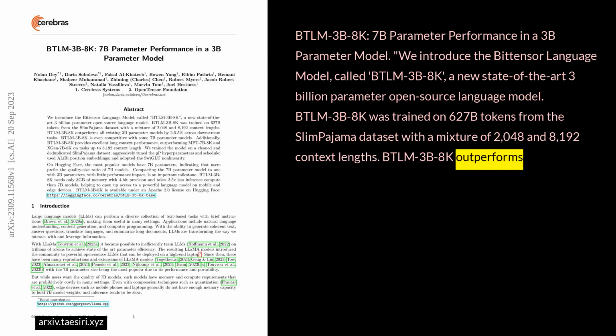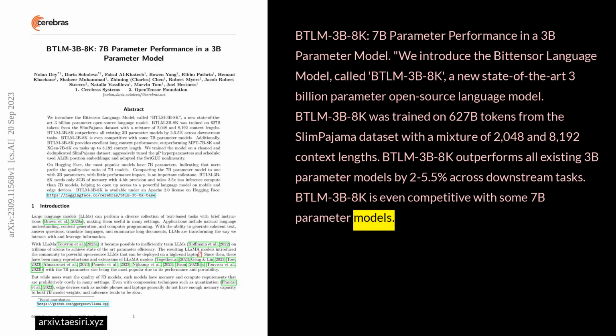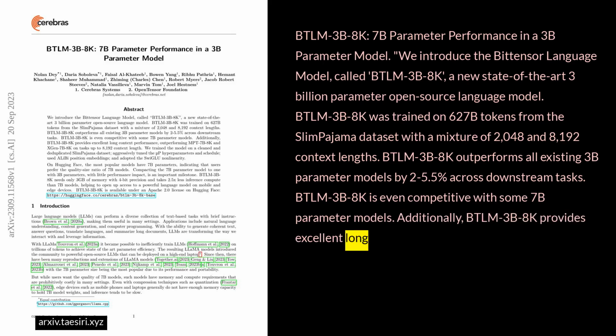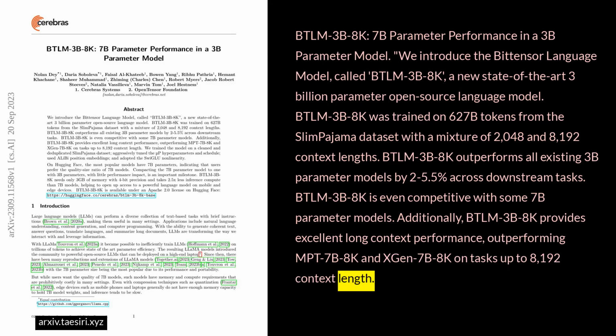BTLM-3B-8K outperforms all existing 3B parameter models by 5.5% across downstream tasks. BTLM-3B-8K is even competitive with some 7B parameter models. Additionally, BTLM-3B-8K provides excellent long context performance, outperforming MPT-7B-8K and XGen-7B-8K on tasks up to 8192 context length.